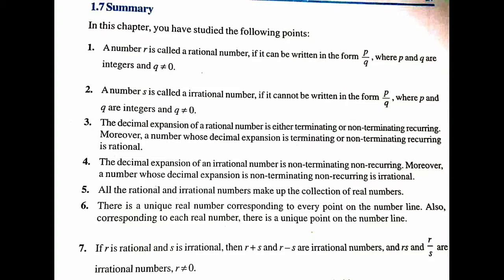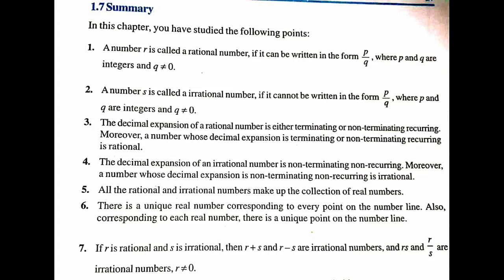Third point is, the decimal expansion of a rational number is either terminating or non-terminating recurring. Moreover, a number whose decimal expansion is terminating or non-terminating recurring is rational. Fourth point, the decimal expansion of an irrational number is non-terminating, non-recurring. Moreover, a number whose decimal expansion is non-terminating, non-recurring is irrational.